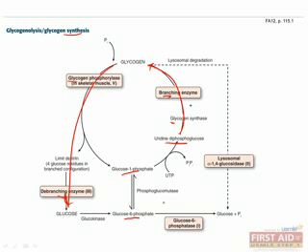Now, glycogen can also be degraded in lysosomes. This requires the enzyme lysosomal alpha-1,4-glucosidase, which is also known as acid maltase. As its name suggests, this can only break apart 1,4 linkages.